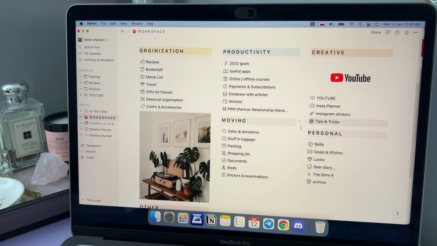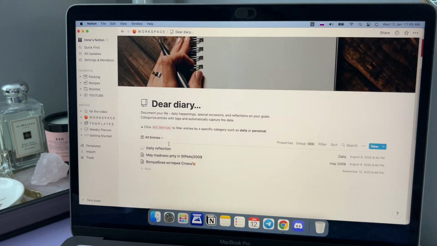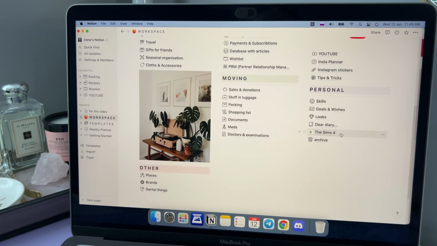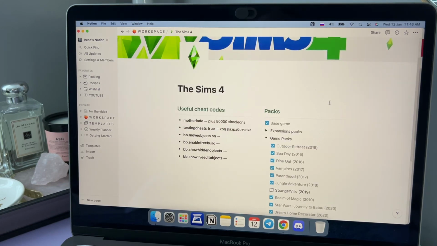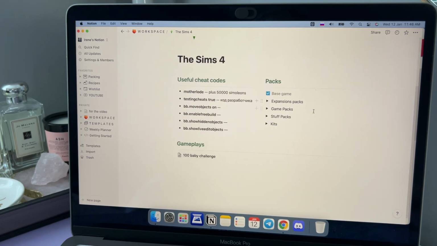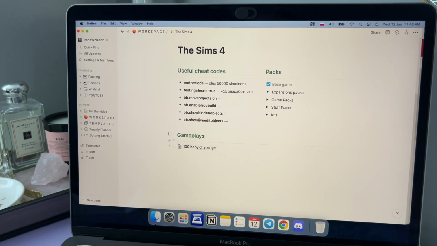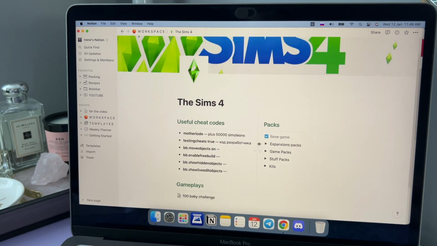The last column here is personal and it's not so interesting for you. So there we have skills, goals and wishes. It's something I want to do, but it's not working for me because we have 2022 goals and this page is more useful. The Dear Diary page is the page with my thoughts and some of my memories. Yesterday I created the Sims 4 page because I'm a huge Sims 4 lover. And here I want to organize my Sims 4 life, like what expansion packs or game packs I have. Here I want to organize some gameplays just to make my Sims 4 life interesting.